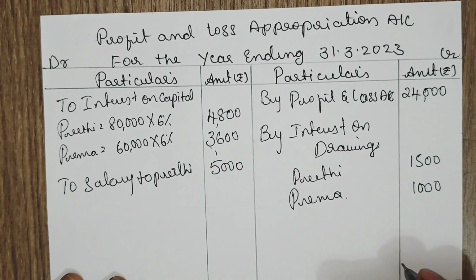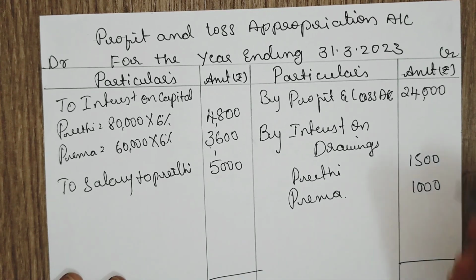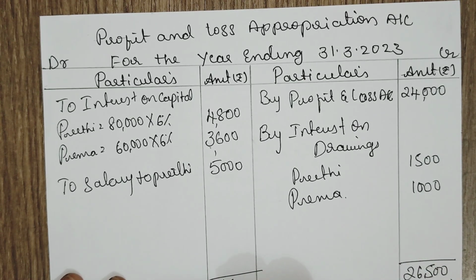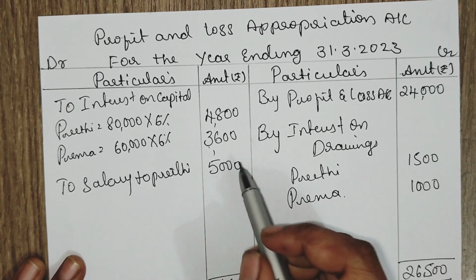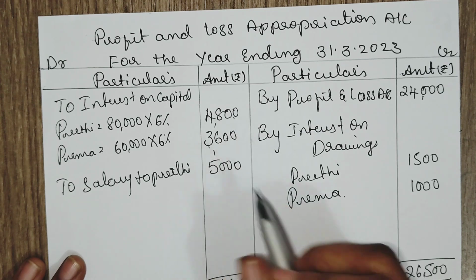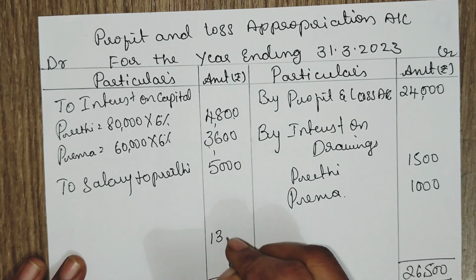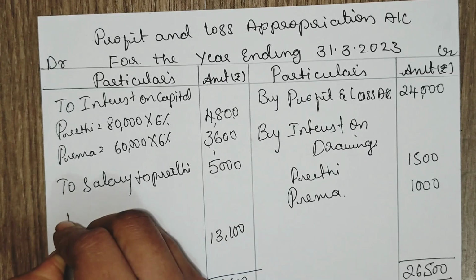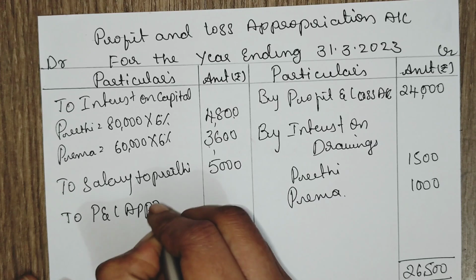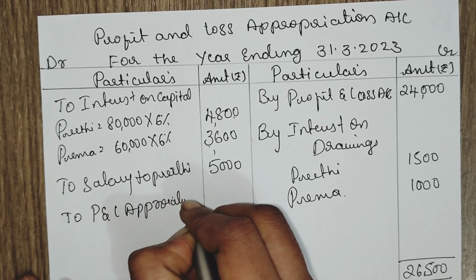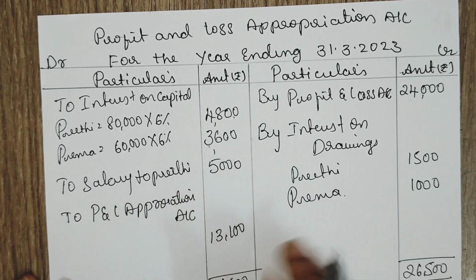Now our credit side exceeds the debit. What is the total? 24, 25, 26,500. 26,500 minus 5,000, 3,600 and 4,800, that is 13,100. That is the balance to the profit and loss appropriation account.